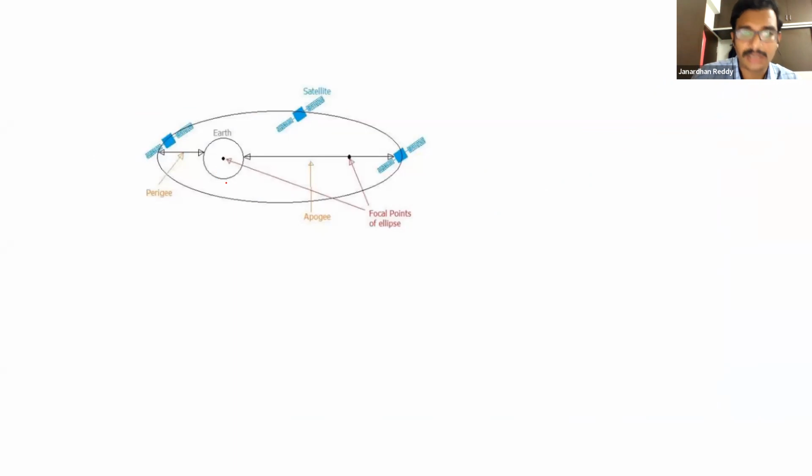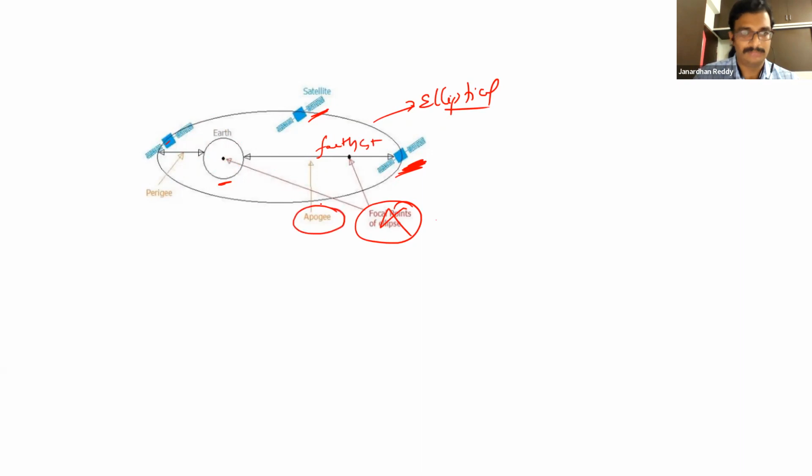Now come back, forget about Sun, Earth, and all those things. Now come to Earth, this planet. Okay. Satellites are being launched. It can be a circular orbit or it can be an elliptical orbit like this. Whenever the satellite is away, forget about these focal points and all these things, leave those things. When the satellite is at the farthest distance, that is called technically apogee. When it is nearer, it is called perigee.